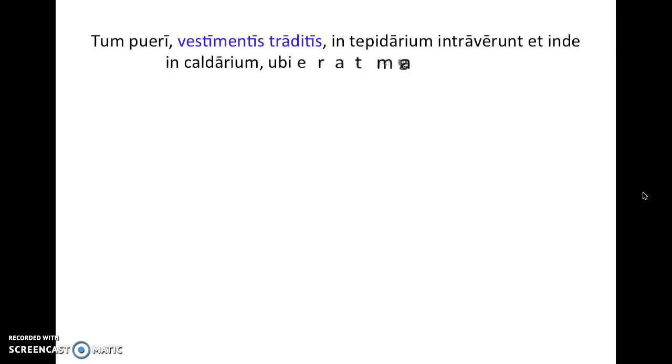All right, so number 4 is the long one. It's quite a mouthful. Tum pueri vestimentis traditis in tepidarium intraverunt et inde in caldarium ubi erat magna turba hominum. Vestimentis traditis is the participle phrase here, the ablative absolute, made with that perfect passive participle. You'll notice most of these are perfect passive, and that's because of the tense that the story is written in.